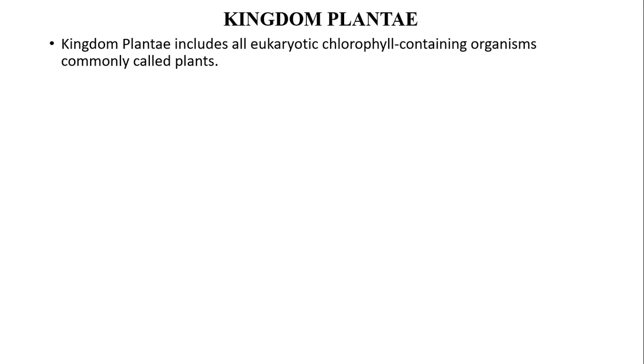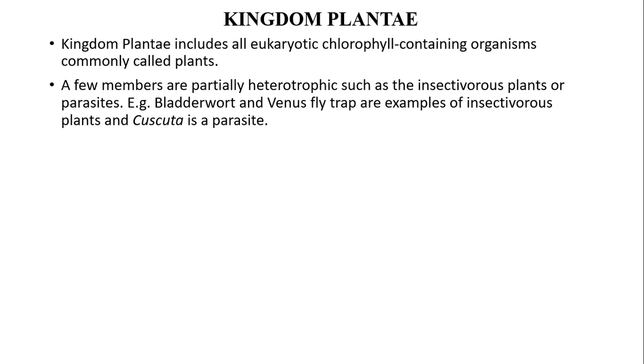Kingdom Plantae. Kingdom Plantae includes all eukaryotic chlorophyll-containing organisms commonly called plants. A few members are partially heterotrophic, such as the insectivorous plants or parasites. For example, bladderwort and Venus flytrap are examples of insectivorous plants, and Cuscuta is a parasite.